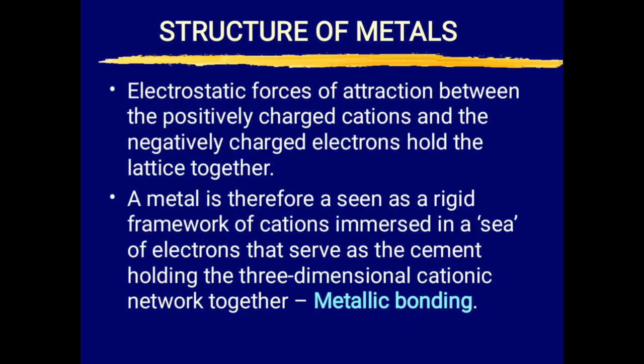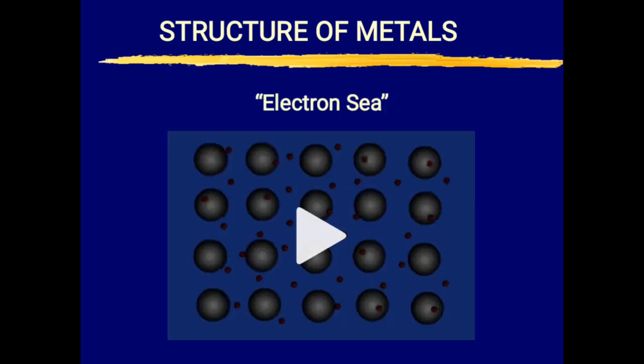So a metal is therefore seen as a rigid framework of cations immersed in a sea of electrons that serves as a cement holding the three-dimensional cationic network together. And this is how it is.